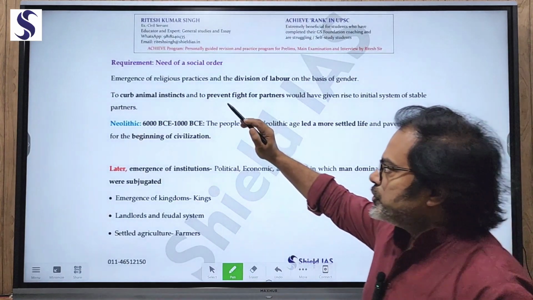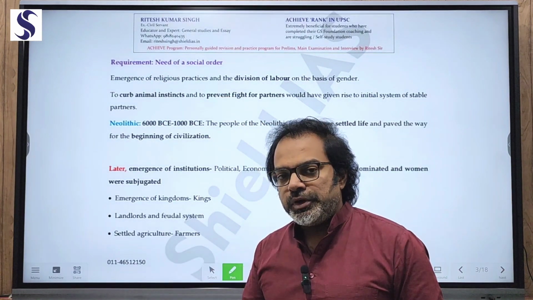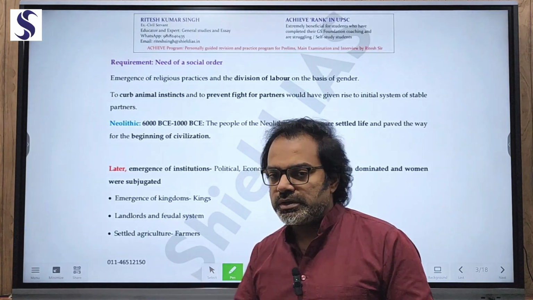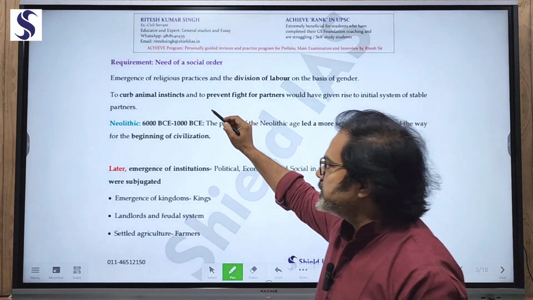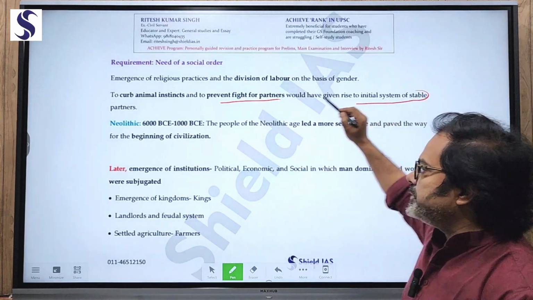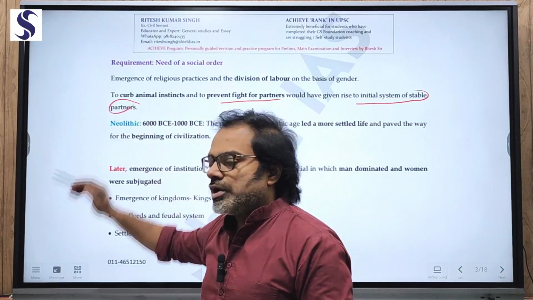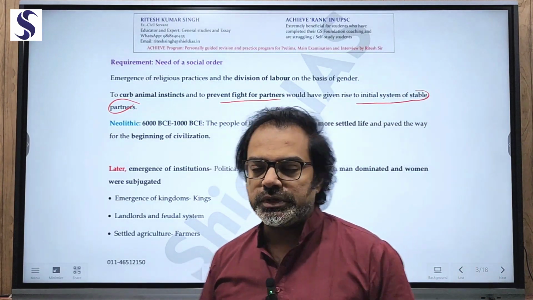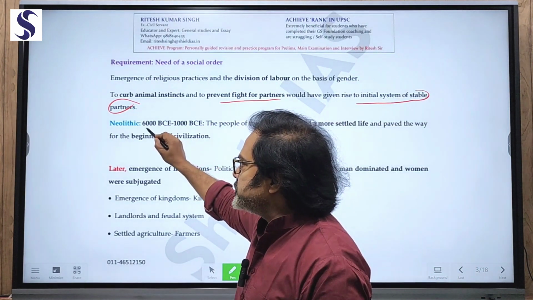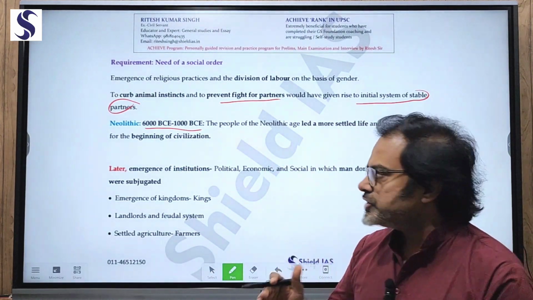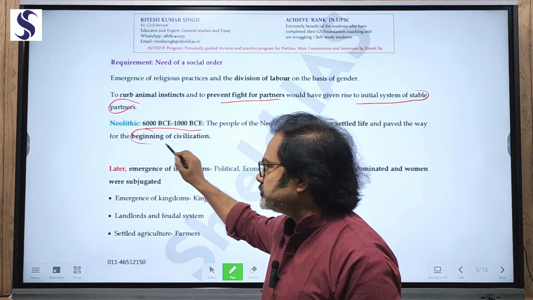So there was a need for a social order, because this is also the time period of the emergence of division of work between men and women. To curb animal instincts and prevent fights for partners would have given rise to an initial system of stable partners. After the Mesolithic age comes the New Stone Age, that is the Neolithic age, which means 6000 BCE to 1000 BCE. This was the period of the start of civilization, the beginning of civilization.